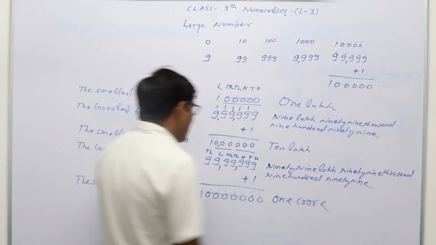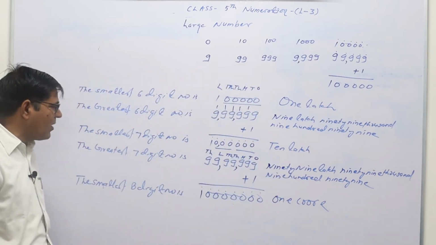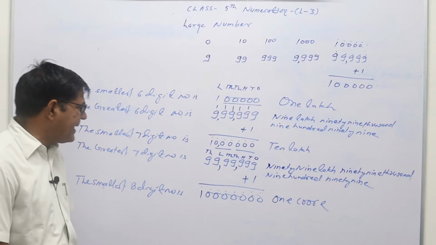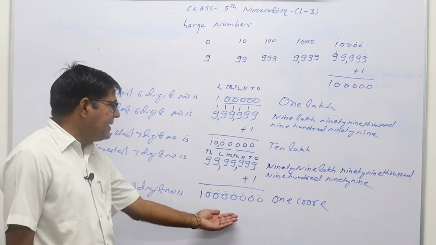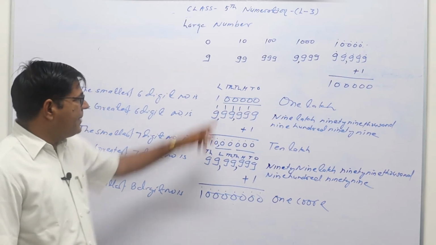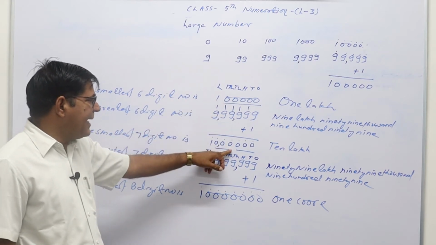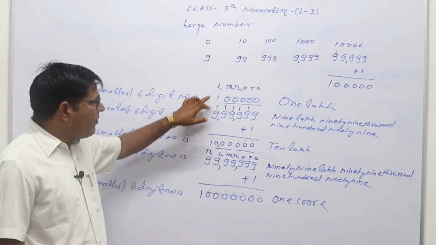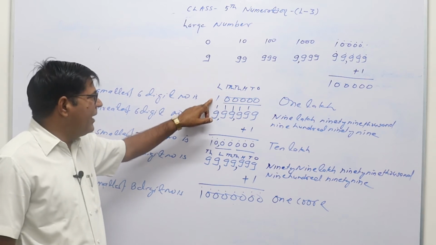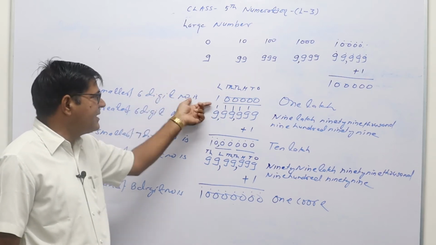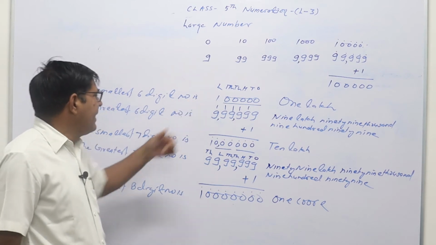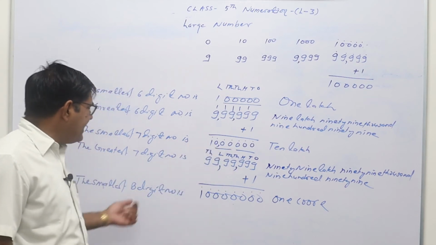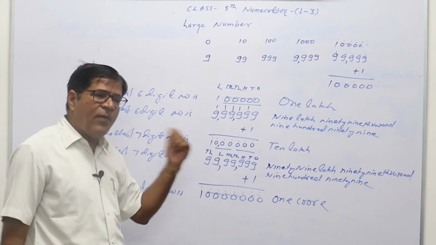That is 1 crore. So how many digits in the crores? The crores start from 1 crore, that is the smallest 8-digit number, and it contains 7 zeros. If 5 zeros then 1 lakh, 6 zeros then 10 lakh and 7 zeros then 1 crore. After 1, if it is 5 zeros, it contains 6 digits, so the 6 digit smallest number is 1 lakh, then the 7 digit smallest is 10 lakh, and then the 8 digit smallest is 1 crore.